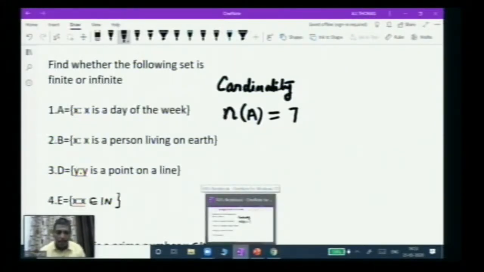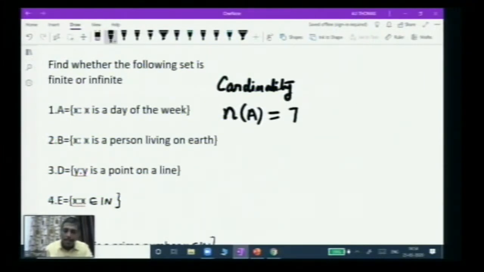Now the second example, X such that X is a person living on earth. You may feel that there are an infinite number of persons living on earth, but that is not infinite. That is a large number. If you count the number of persons living on the earth, that would be a number, though an abundant one. So again, this is an example of a finite set.